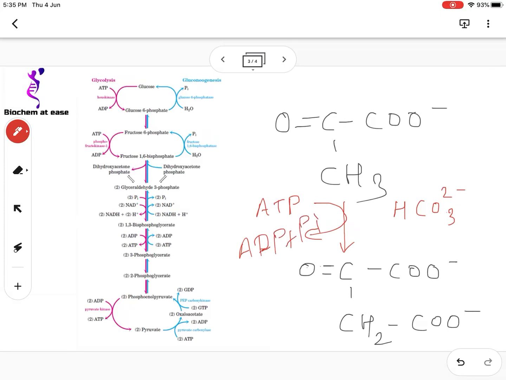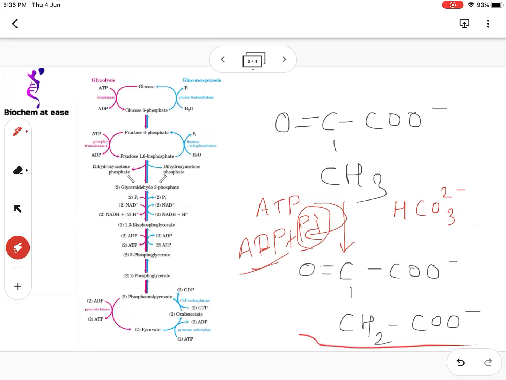For the stabilization of ADP as well as inorganic phosphate, one of the oxygens from bicarbonate is used, and this hydrogen is used, and the remaining CO2 is linked with the pyruvic acid to form an oxaloacetate.